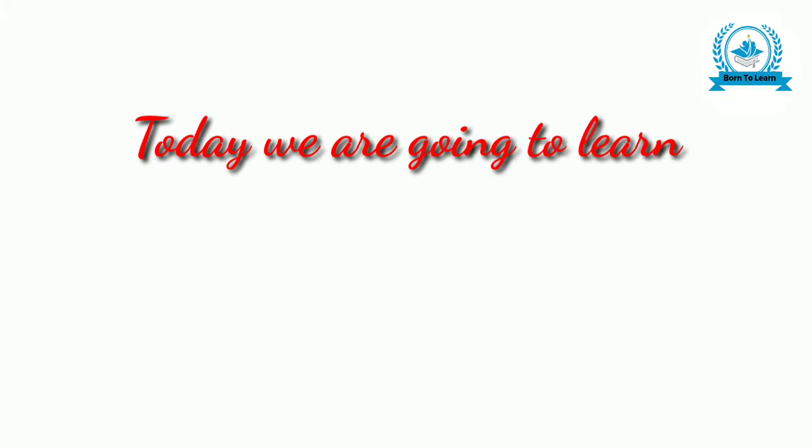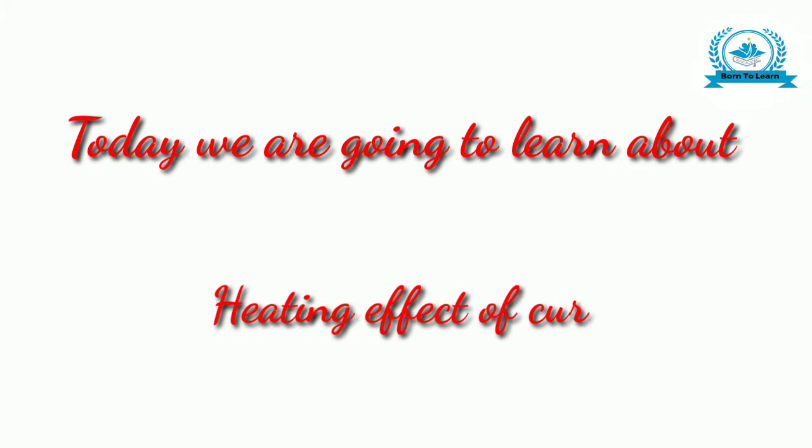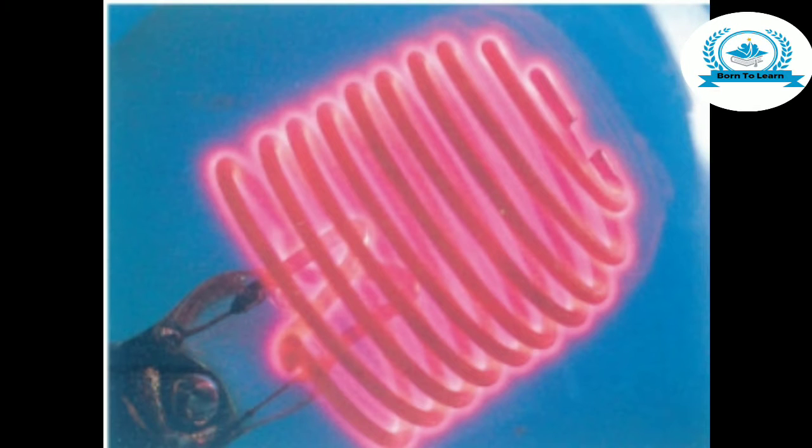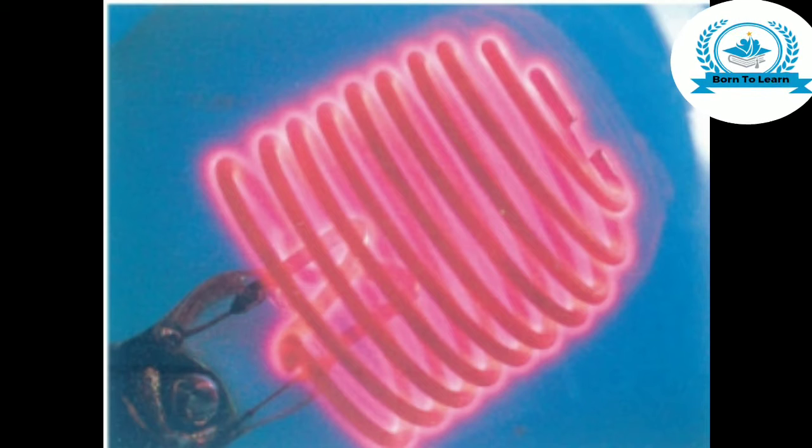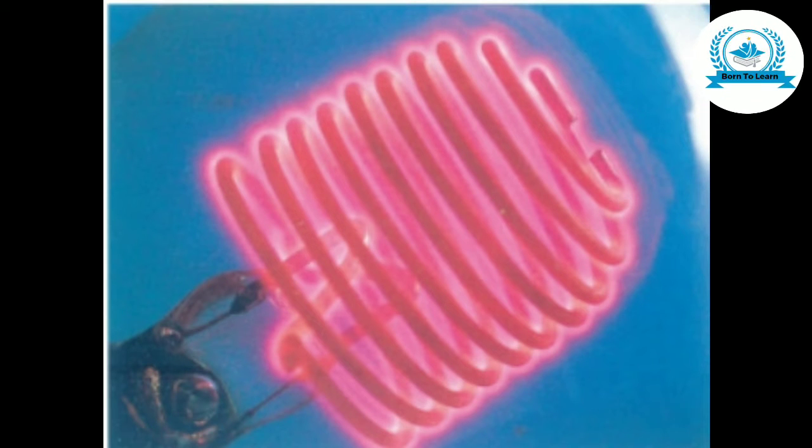Today we are going to learn about heating effect of current. Effects produced by electric current. An electric current can produce three important effects. These are 1. Heating effect, 2. Magnetic effect, and 3. Chemical effect. We will now discuss the heating effect of current. The magnetic effect of current will be discussed in the next chapter, whereas the chemical effect of current will be described in higher classes.